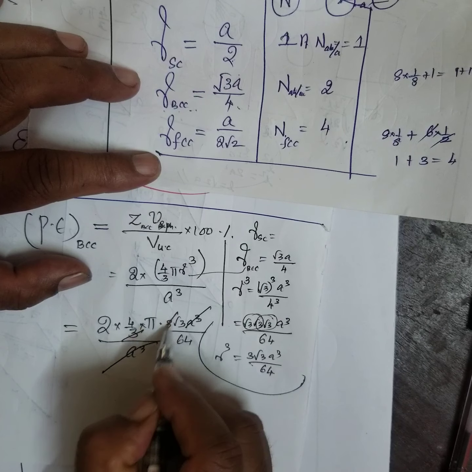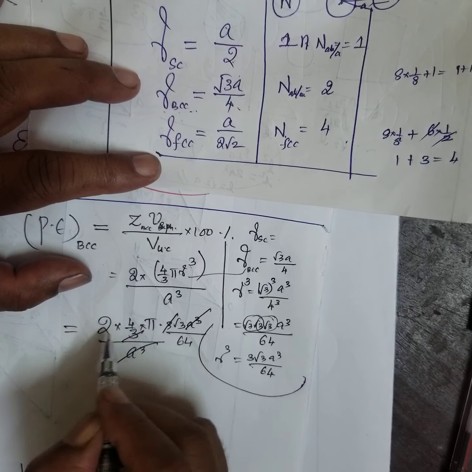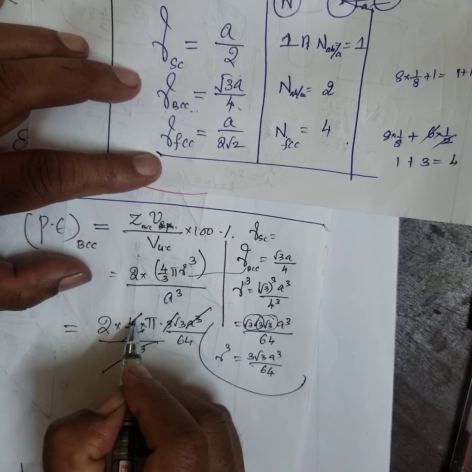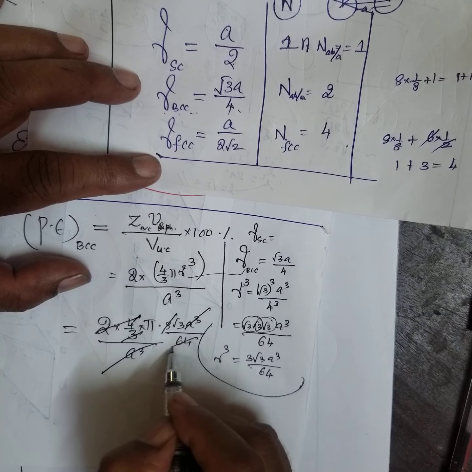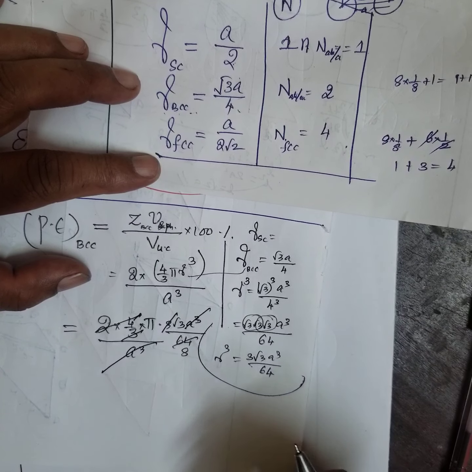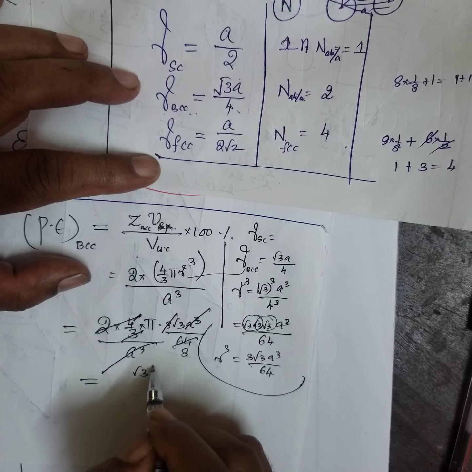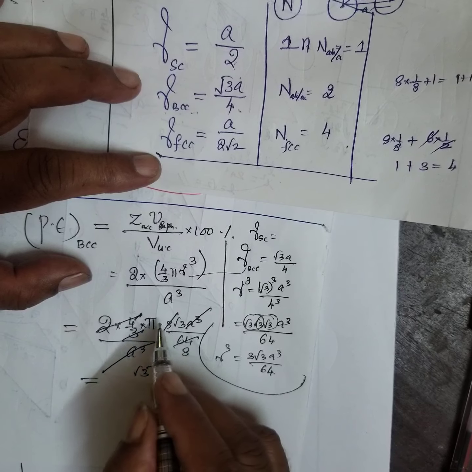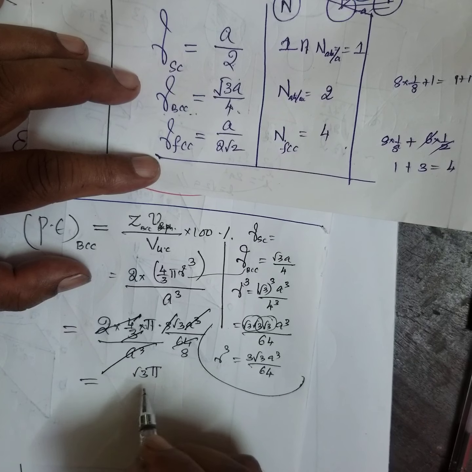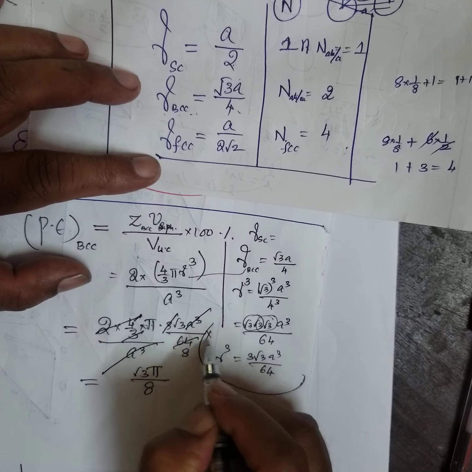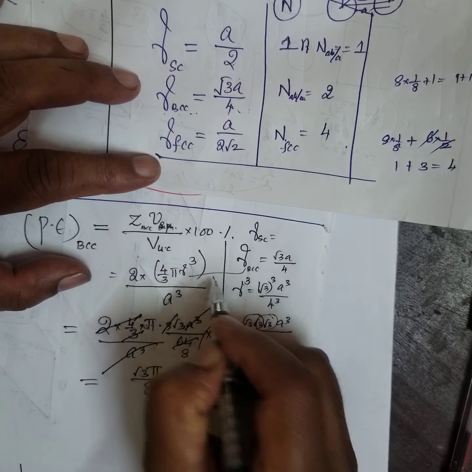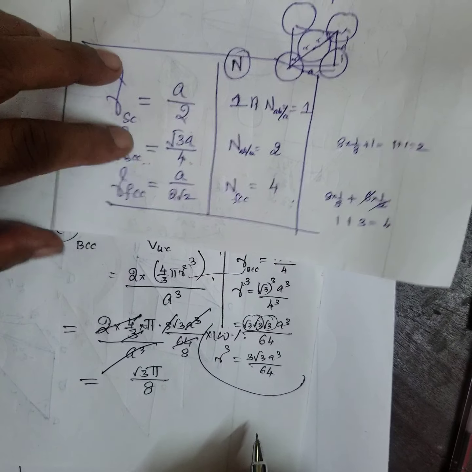This also cancels. Over. This is 8, 8 times 8 is 64. Pi root 3 by 8, multiply by 100. Okay.